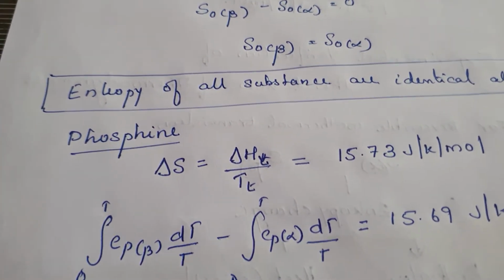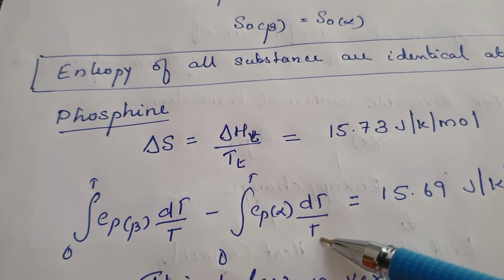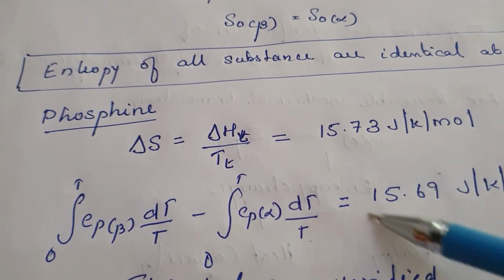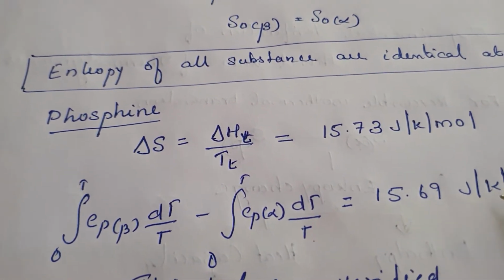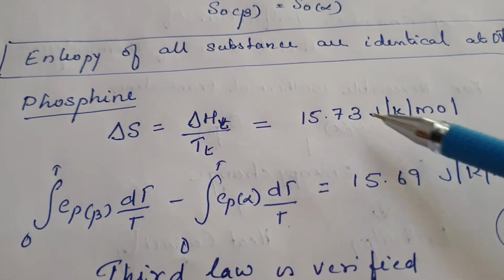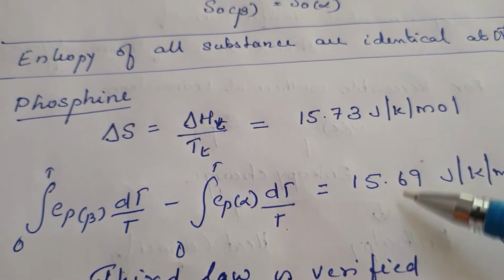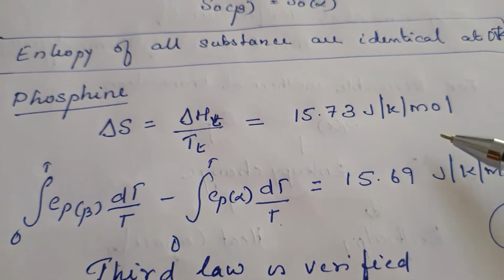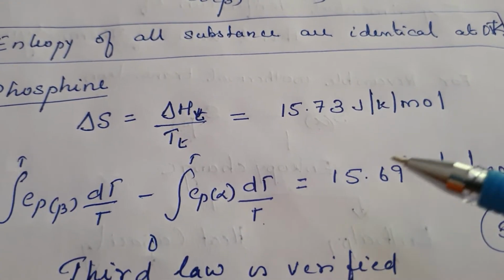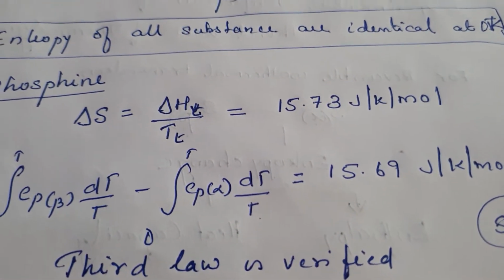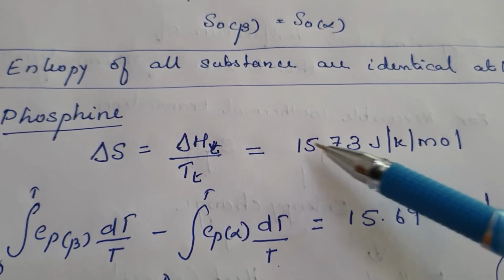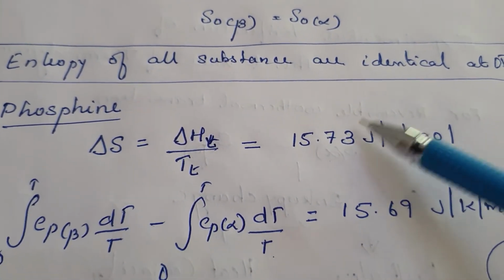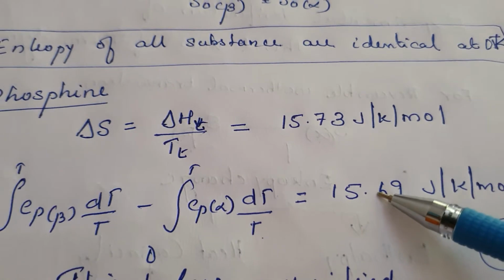Using the heat capacity, they got a value of 15.69 joule per Kelvin per mole. So there is a minor difference of 0.04. That may be experimental error and can be neglected.